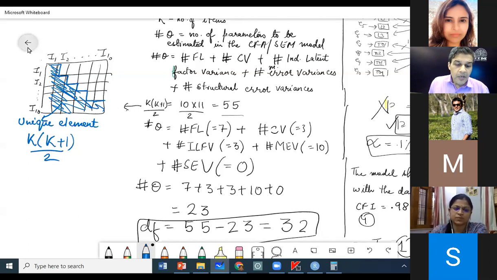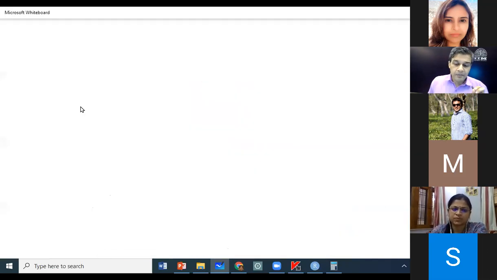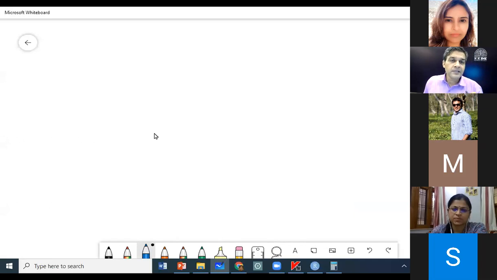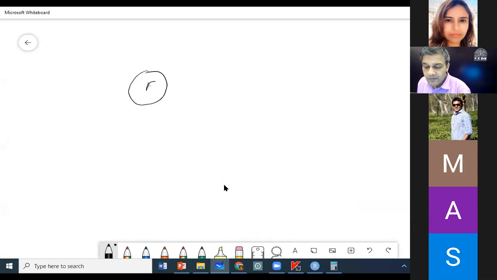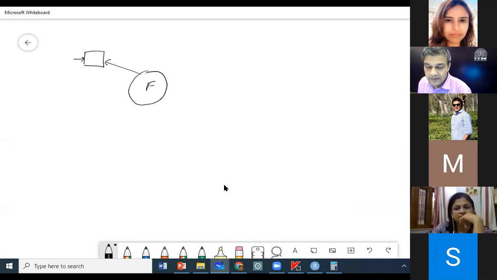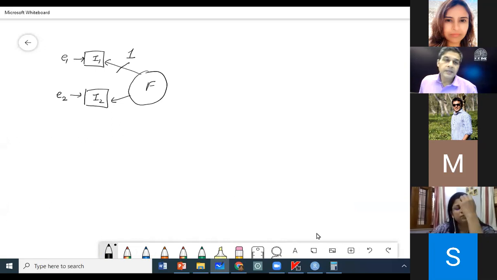Okay. Now everybody take up your pens and pencils and do a small problem. Estimate the degree of freedom of a model like this. What is the degree of freedom of this model? One item is tied to 1.